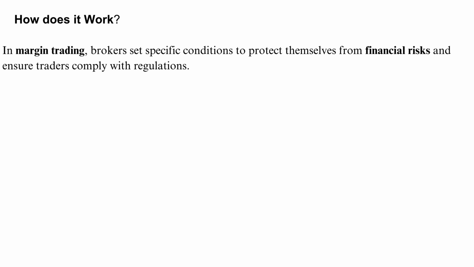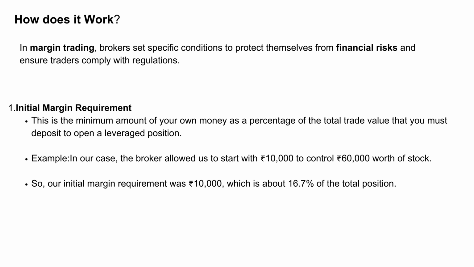In margin trading, brokers set specific conditions to protect themselves from financial risks and ensure traders comply with regulations. Among a few conditions, two of them are important. First one is the initial margin requirement. This is the minimum amount of your own money as a percentage of the total trade value that you must deposit to open a leveraged position. For example, imagine that the broker allowed us to start with 10,000 rupees to control 60,000 rupees worth of stock. So, our initial margin requirement was 10,000 rupees, which is about 16.7% of the total position.